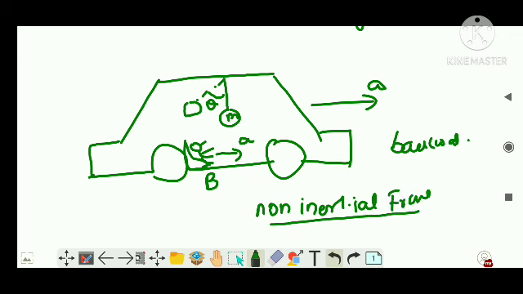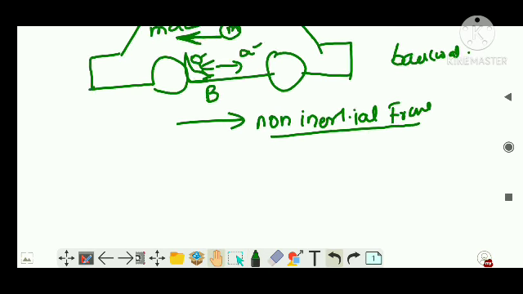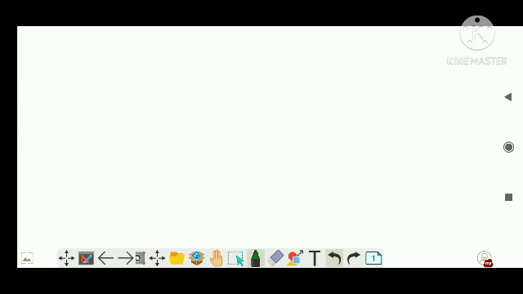Clear? So in a non-inertial frame, we cannot directly apply Newton's law. So this person has to apply a pseudo force on the mass, opposite to his own acceleration, right? His acceleration is in this direction, so he applies a pseudo force in this direction, and that pseudo force is ma. Clear? We are not doing the explicit example, I'm still on the theory itself. This is how you are supposed to do it. Then of course the next calculation should be as you have been taught till now. Clear? Right. Now we'll start with small problems.